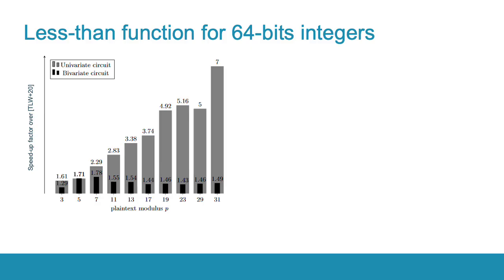We implemented the presented algorithms, including the prior work, in HElib, which is a homomorphic encryption library realizing the BGV scheme. For the experiments, we used an average laptop. We compared the performance of both our circuits of the less than function with the prior work of Tan et al. In this graph, you can see the speed-up factors of each of our circuits depending on the plaintext modulus p. It's easy to see that the speed-up factor of our bivariate circuit is almost constant and fluctuates around 1.5 as predicted by theory. The speed-up factor of the univariate circuit is increasing with the modulus p.